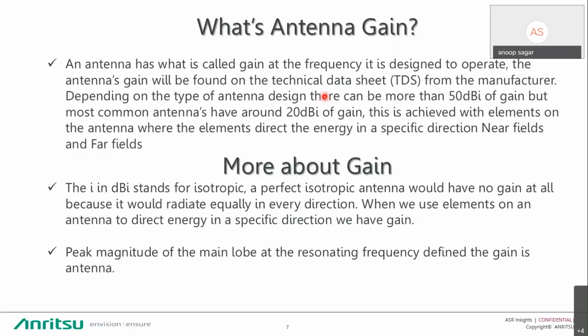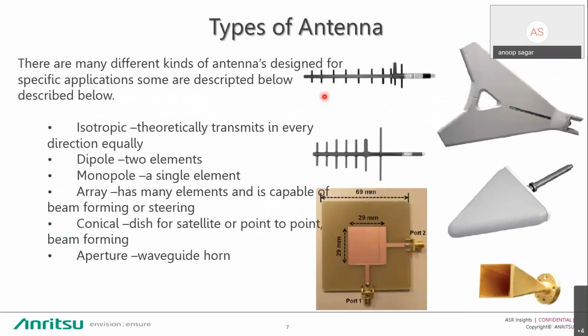How do we define the gain? The peak magnitude of the main lobe at the resonating frequency is defined as the gain of the antenna. So this is antenna gain and the unit of the antenna. I hope this is clear with the help of this slide. Now we move to the next slide.